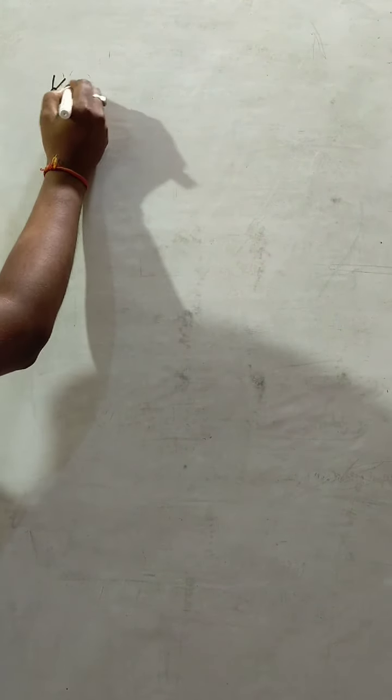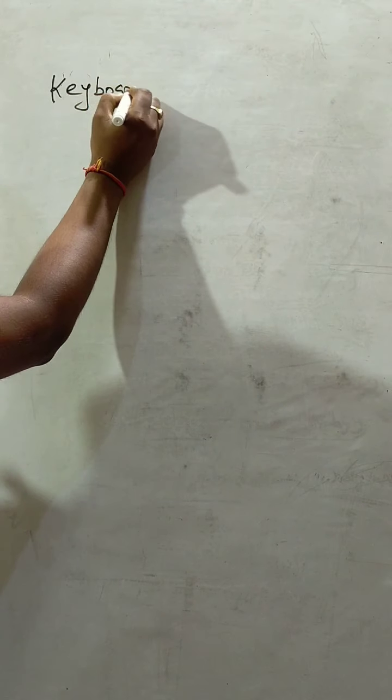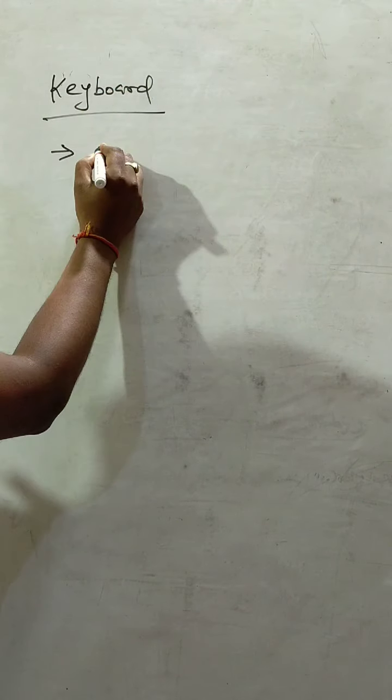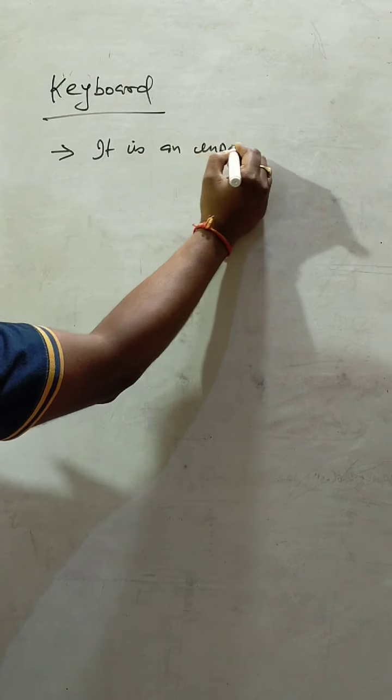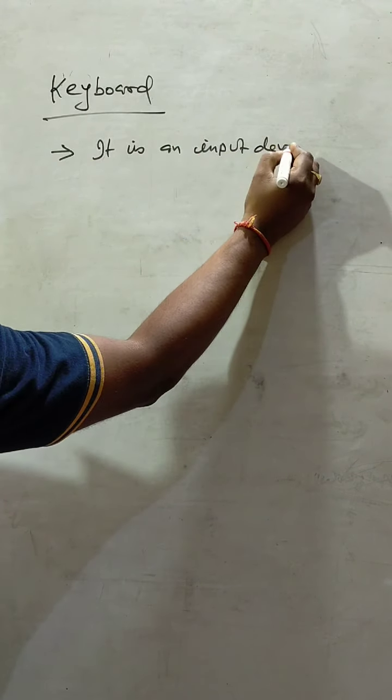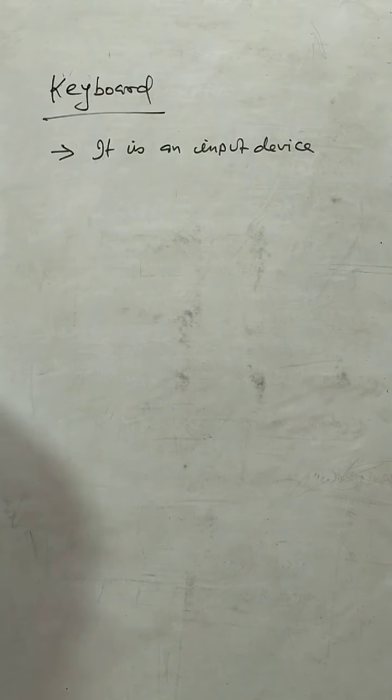Next is keyboard. Keyboard is an input device. It is the main input device of our computer.